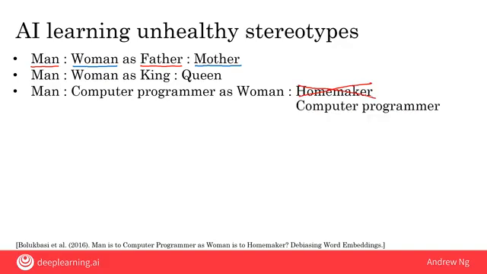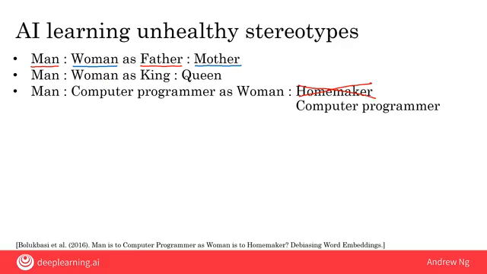If we want our AI system to understand that men and women can equally be computer programmers, just as men and women can equally be homemakers, then we would like it to output man is the computer programmer as woman is the computer programmer, and also man is the homemaker as woman is the homemaker.